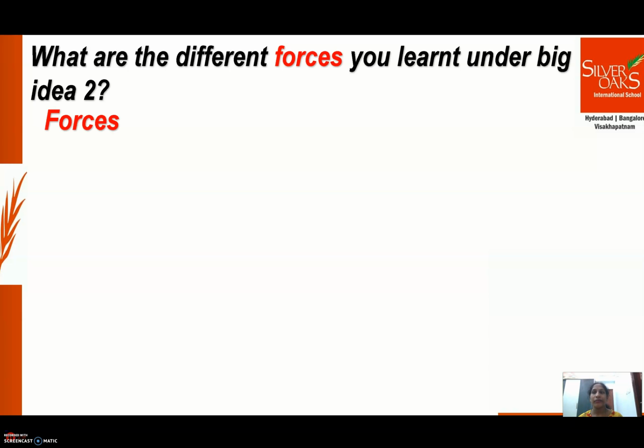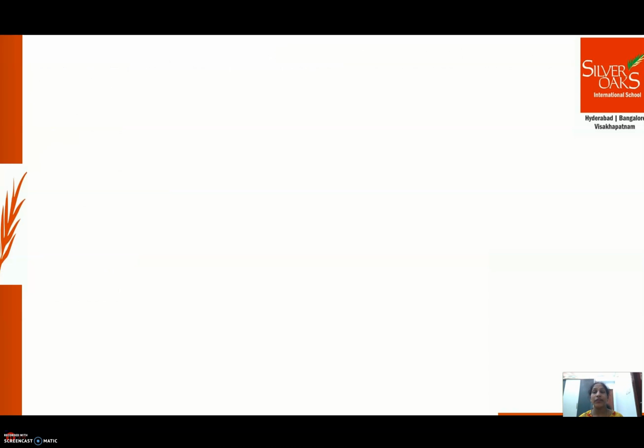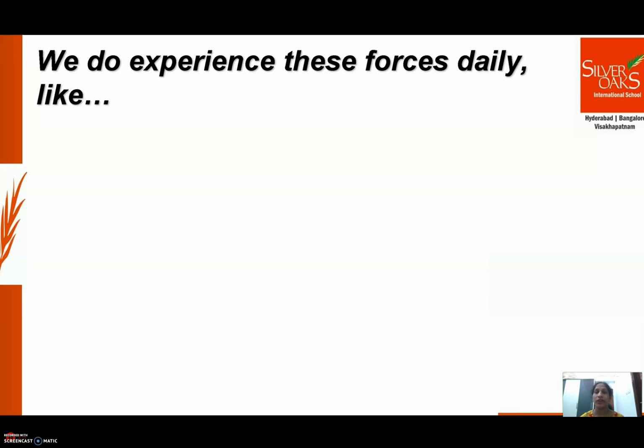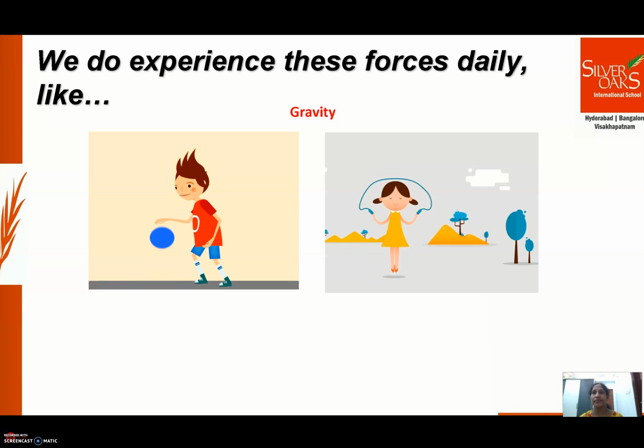Yes, we learned about forces like gravity and magnetism and energies like sound and light which we do experience daily, right? Like we do experience the invisible forces, gravity and magnetism, on a daily basis. We are all able to stay on the ground due to the force called gravity, right? And we have seen how gravity can affect things without touching. It makes all the things stay on the ground without flying off. It makes things come back to the ground without even touching the things.